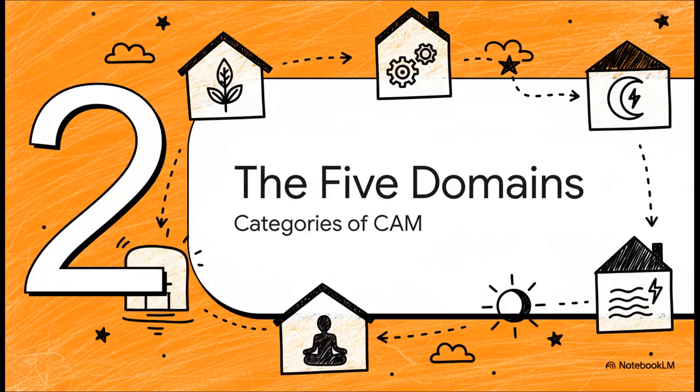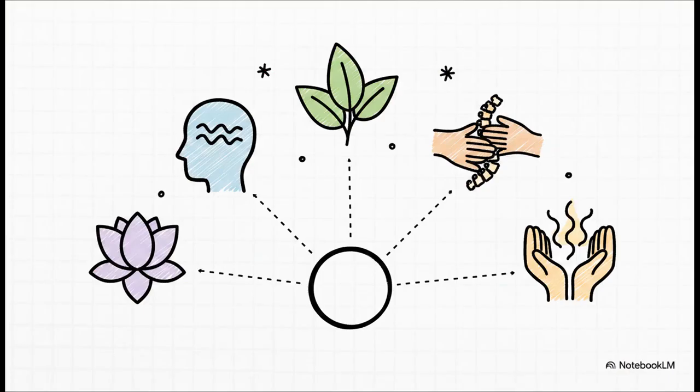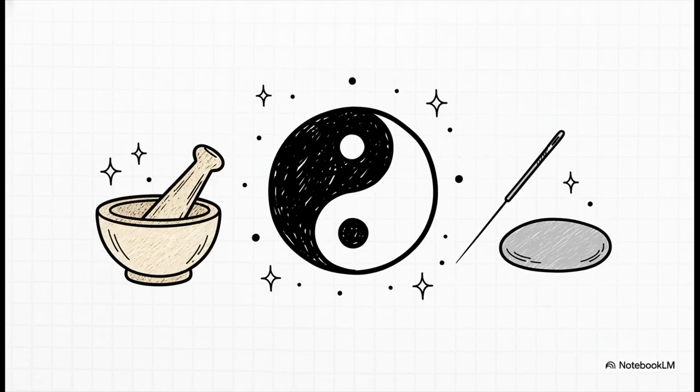Moving right along to Section 2, the 5 major domains. To make sense of it all, CAM is generally categorized into 5 distinct domains. We have whole medical systems, mind-body medicine, biologically based practices, manipulative and body-based methods, and energy medicine. Let's walk through these different neighborhoods one by one to see what they're all about. First up, we have whole medical systems.